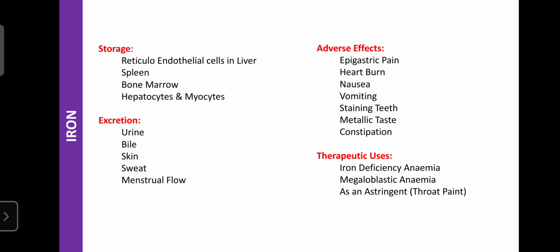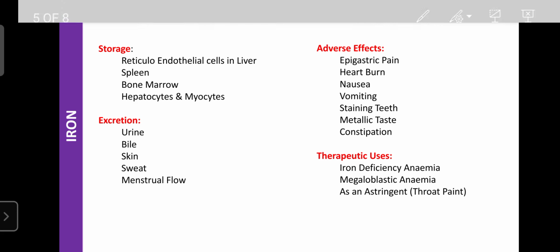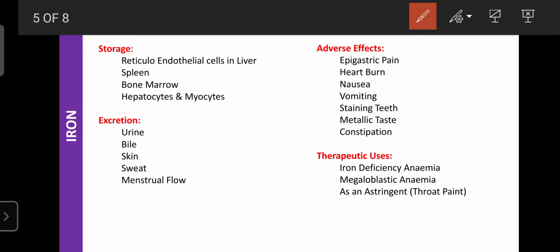Regarding the storage, the iron molecules are stored in the reticuloendothelial cells of the liver in the ferric form only. They are also stored in the spleen, bone marrow, hepatocytes and myocytes. Iron is mainly excreted through urine, about 1 to 3 mg, as well as through bile, skin, sweat and menstrual flow, through which excess iron supplement can be excreted.